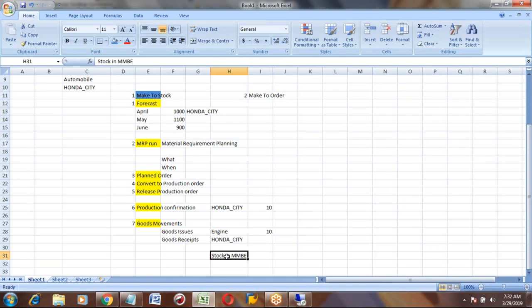You can see the stock of Honda as 10 cars are available. From this stock, you can sell to the customer. So this is the end-to-end process in make to stock.